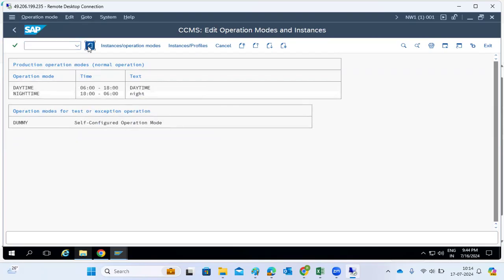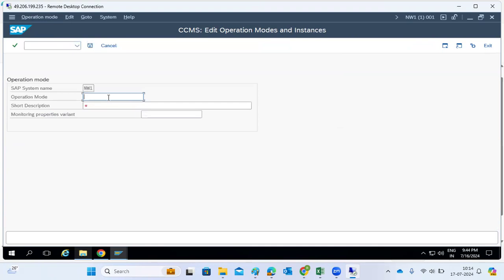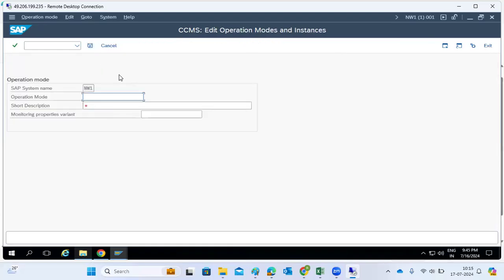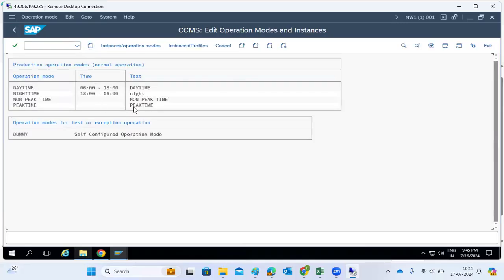Okay, just click on create. Here I will create one as peak time, using a different naming convention. Then you can create one more as non-peak time. So you can create one peak time and one non-peak time here.